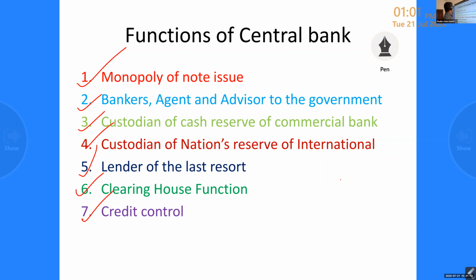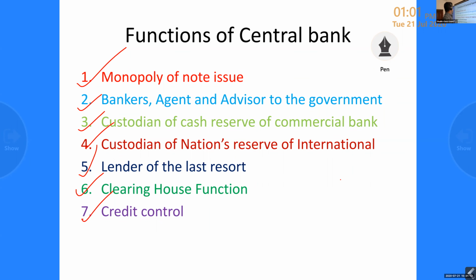So first one, monopoly of note issue. We know that in every country there is a central bank. Note issue is the primary function performed by the central bank. It means they possess the monopoly of printing the national currency, which serves as the nation's legal tender, generally accepted in payment for goods and services.